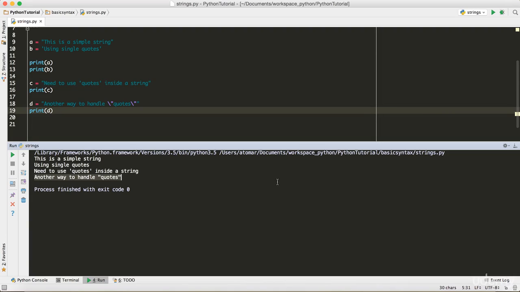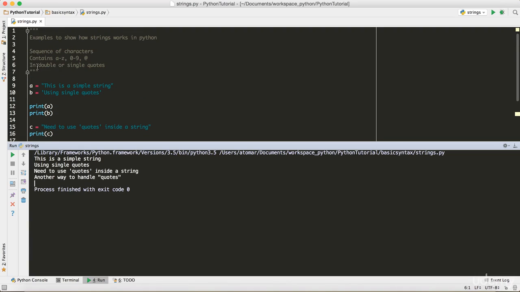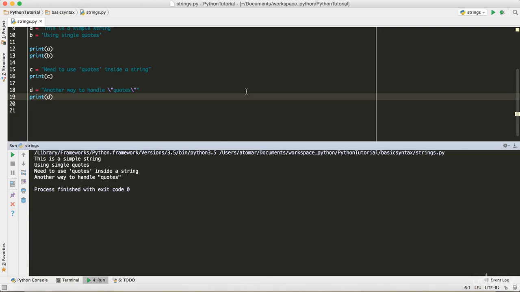So what other things can I talk about in strings? There are a lot of things in strings. I'm gonna have separate lectures for those things, like string methods and all those things. So for now, I think this is pretty much it. I wanted to talk about how it can contain all these things in single quotes or double quotes, and that should be pretty much it. Or maybe, you know what, one more thing I just remembered.